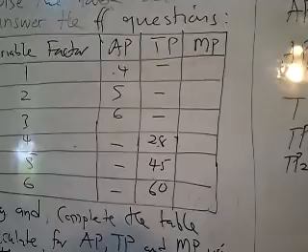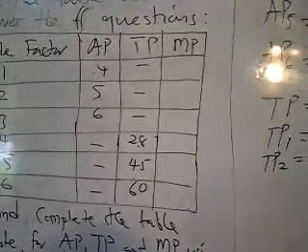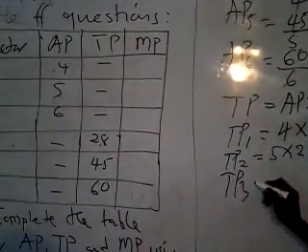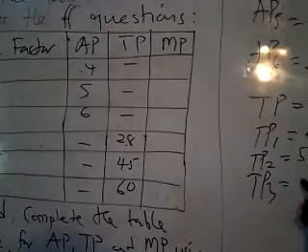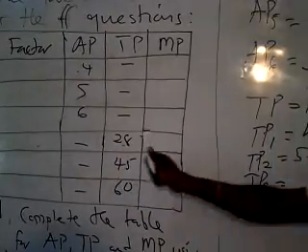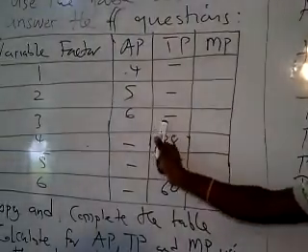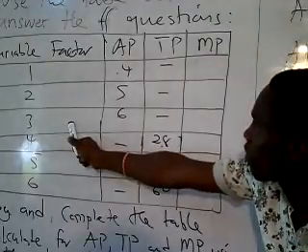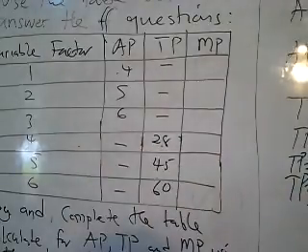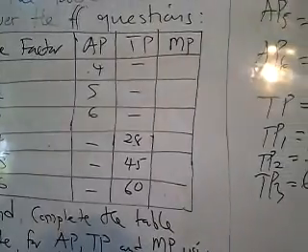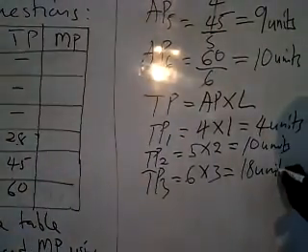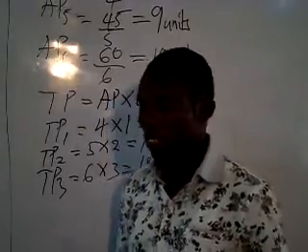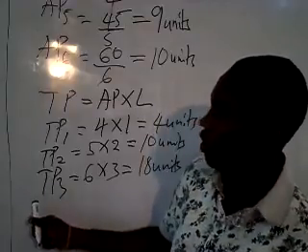You get 10 units. Okay, and then the next one, total product 3, TP3, is going to be average product 3 multiplied by the variable factor 3. So if you look on the board, total product at this column, you multiply the average product by what? The variable factor. So it's going to be 6 multiplied by 3. Then you get 18 units. Now we have finished with total products.